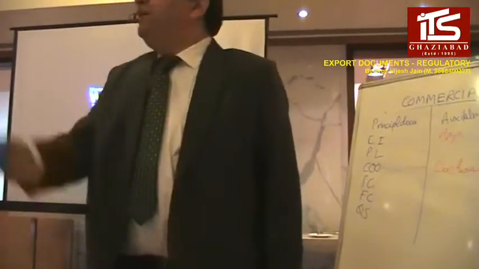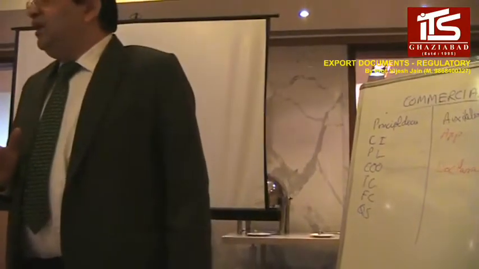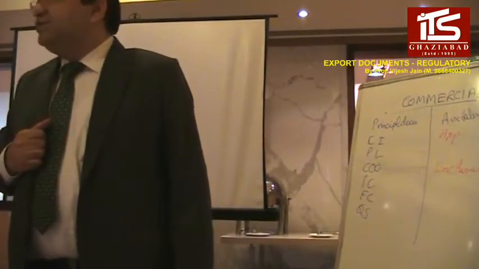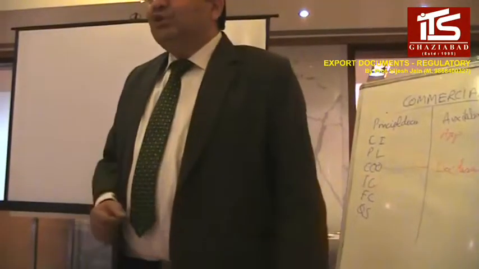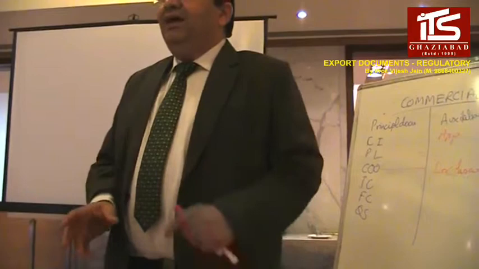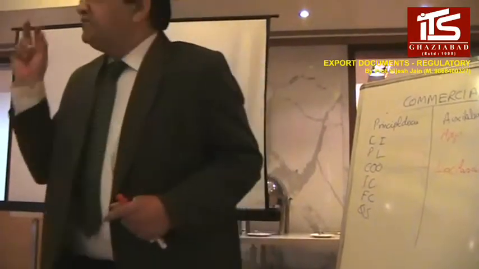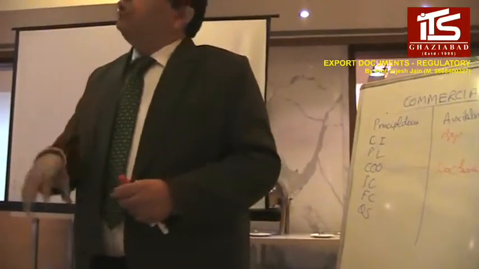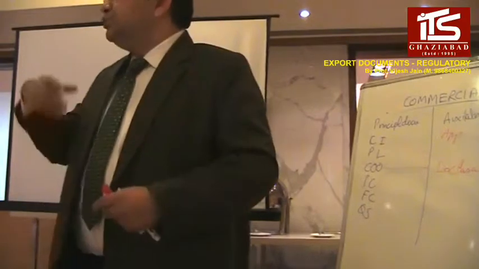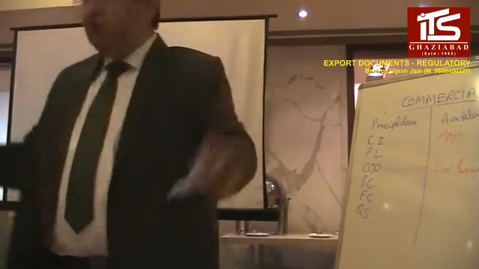So to simplify the matter, they have created the HS code, harmonized system of classification, throughout the world. The same codes are used. So instead of going into the description of the material, they simply use the HS code to find out that shipping bills were filed not only in India, they were filed in Argentina also, or maybe in Manila, in the Philippines and all these places. All the database is there.